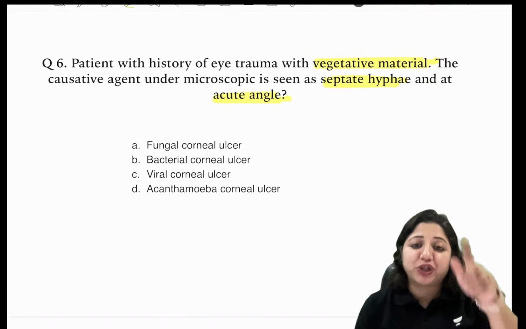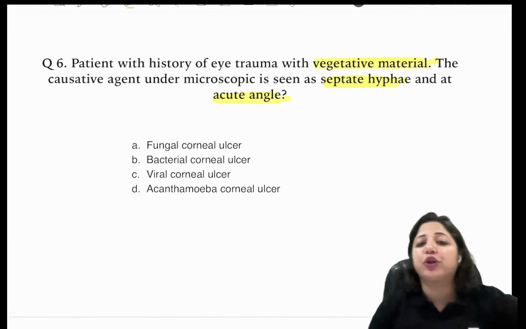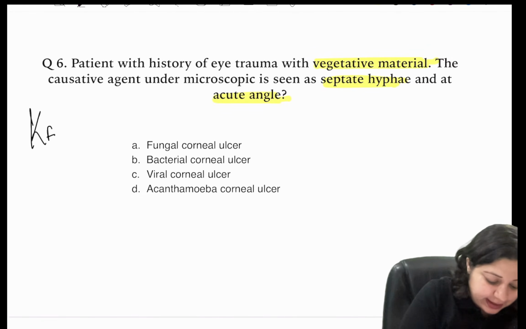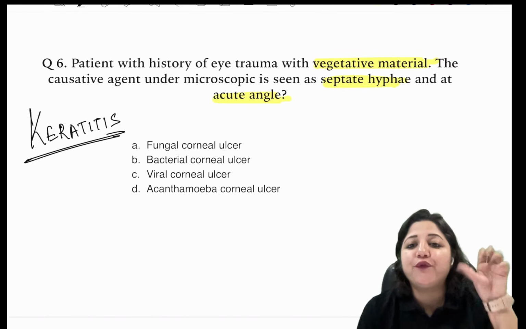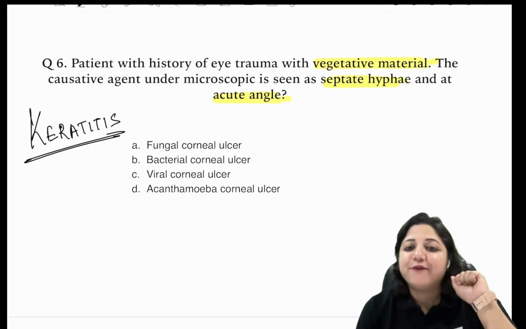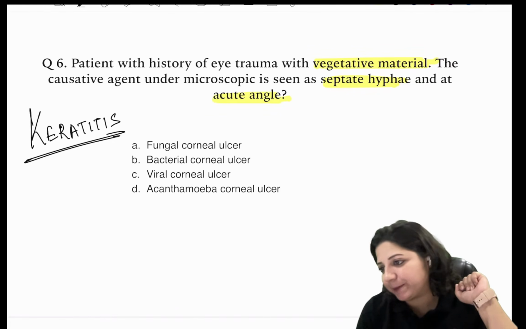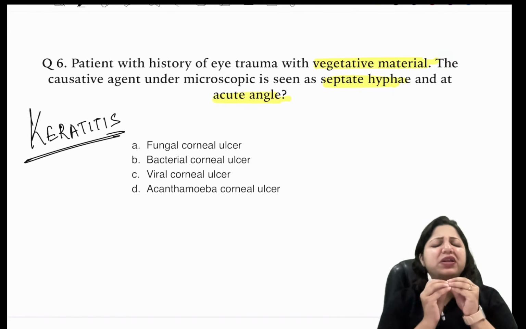This was the question this year, just now in the July FMGE exam. Whenever we're talking about this question, what I'm highlighting here is keratitis. Must know. I told you, 5-star ophthalmology. Be it fungal, bacterial, acanthamoeba, or viral, it will be there in one form or the other. Whenever it talks of vegetative matter, there are very clear-cut answers.